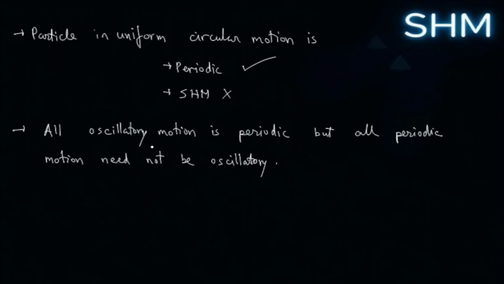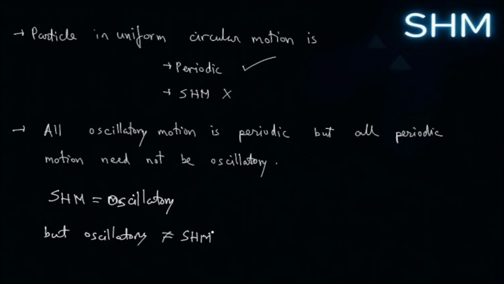Now these are some other things to keep in mind whenever we are having uniform circular motion. The motion is periodic, but the motion is not SHM. So all oscillatory motion is periodic, but all periodic motion need not be oscillatory. Similarly, all SHM motion is oscillatory motion, but all oscillatory motion is not SHM.